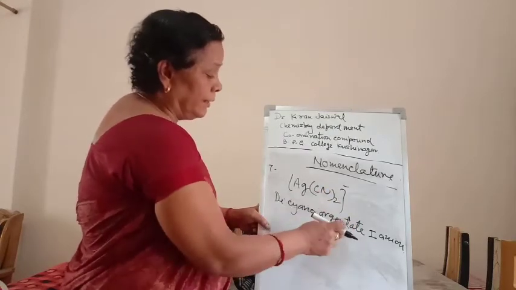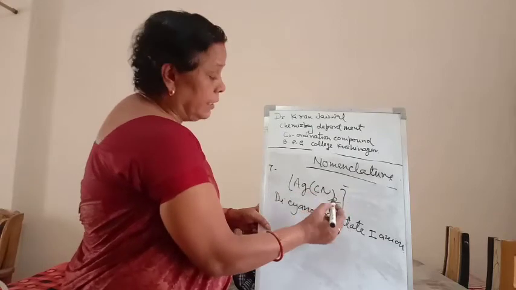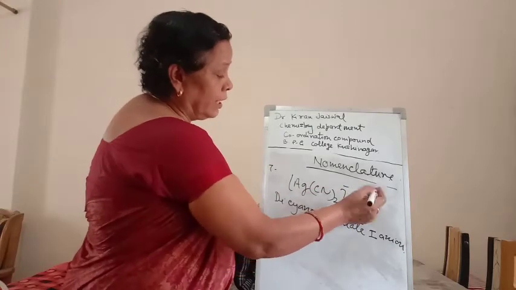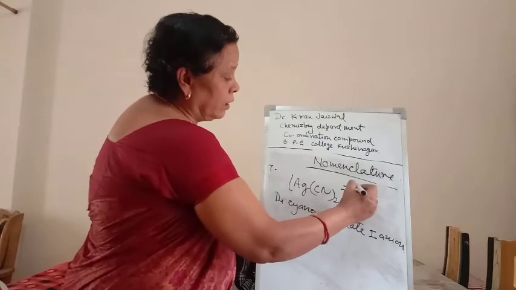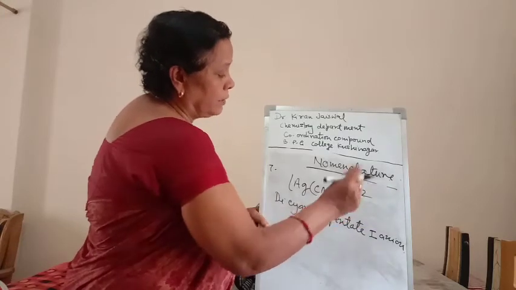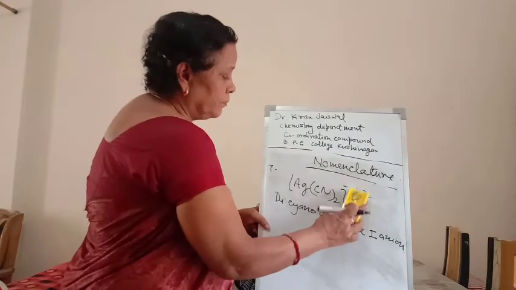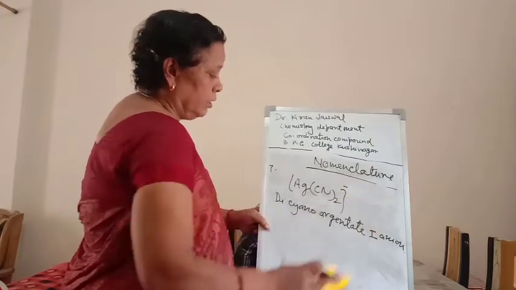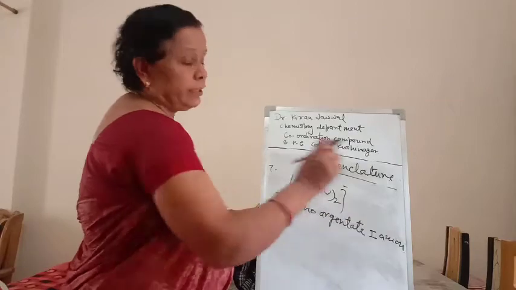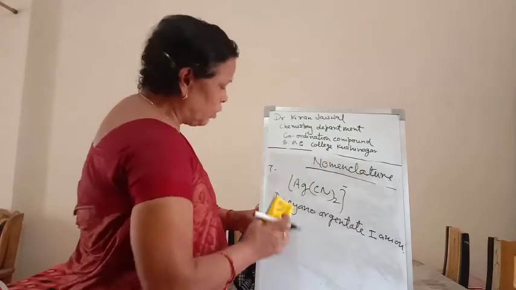The silver ion is in the first oxidation state. There is the minus 2 from the cyanide ions, and on the other side it will be plus, so it is the +1 oxidation state. So dicyanoargentate(I) anion. Next point.